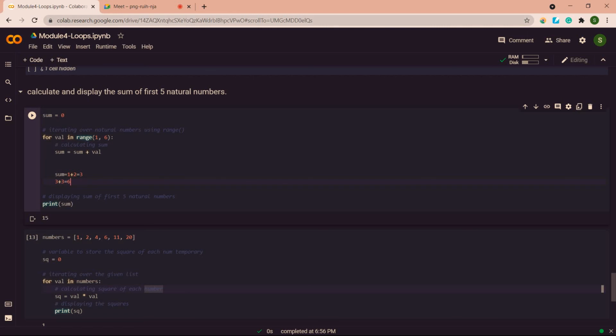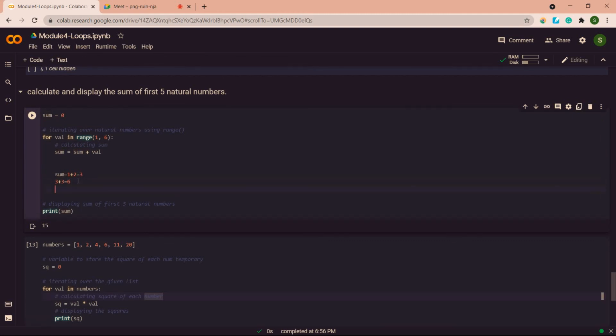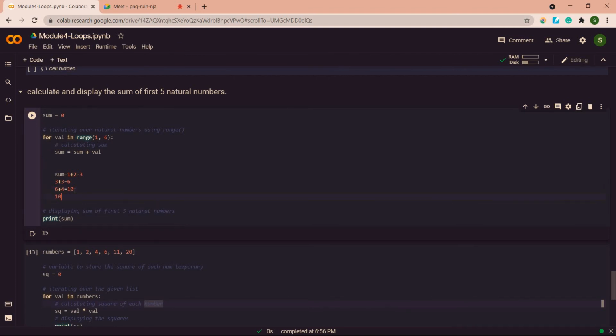Now this val value will point to 4, and our sum value is 6. Now 6 plus 4 is 10, so the updated sum value is 10. Now this val value will be 5, that is the end item, the last value. So this will be 5, and sum is 10. In the last iteration, 10 plus 5 is 15. So the answer you will get is 15. This is how you will do the sum of natural numbers.